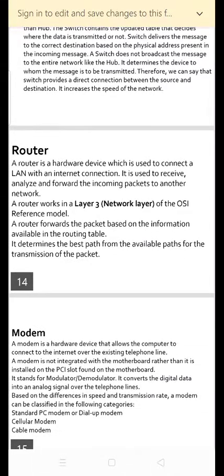Next one is a router. A router is also a hardware device, which is used to connect a LAN with the internet. It is used to receive, analyze and forward the incoming packets to another network. The advantages of a router are security, reliability, performance and network range. The information transmitted to the network will travel through the entire cable, but only the specified device that is addressed can read the data.